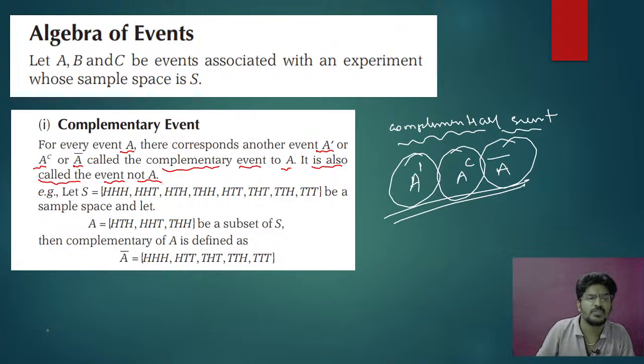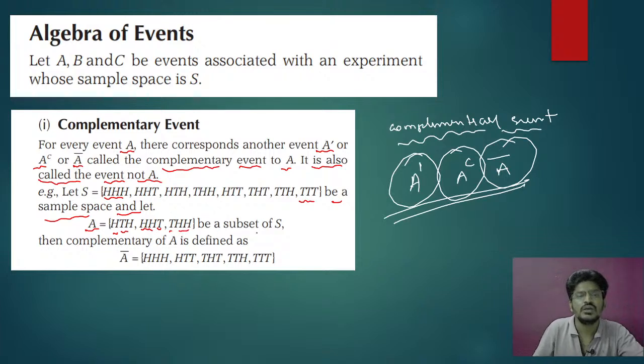For example, take a sample space of 3 coin tosses, head, tail, head and so on, and let A be a subset of it: head, tail, tail, tail, head. Now, the complementary of A means those things will not be present. The set A will not be present. That is called the complementary event.